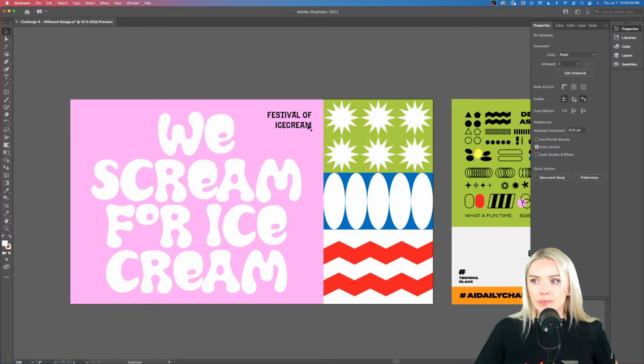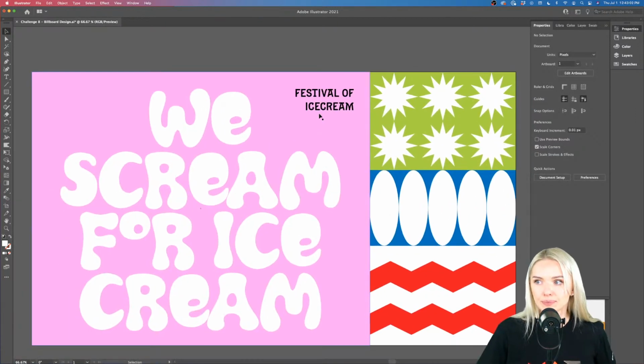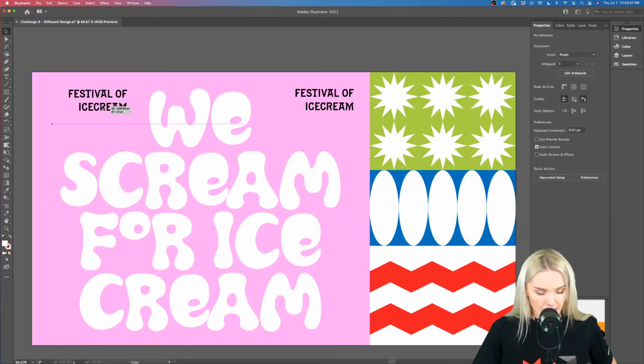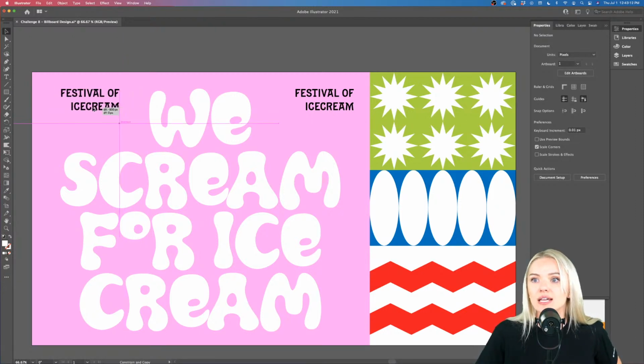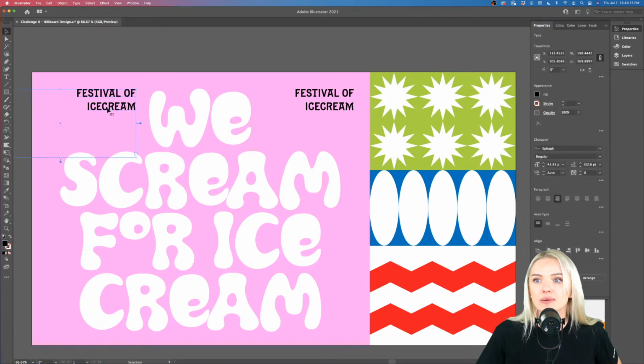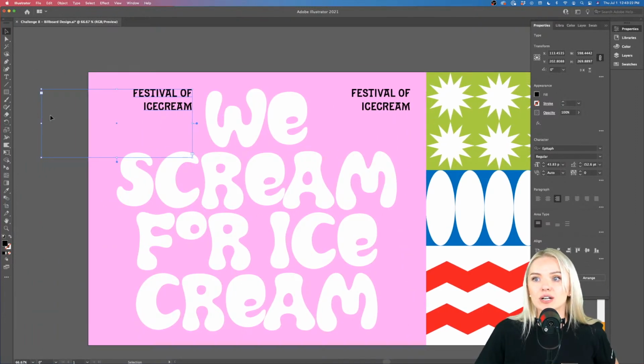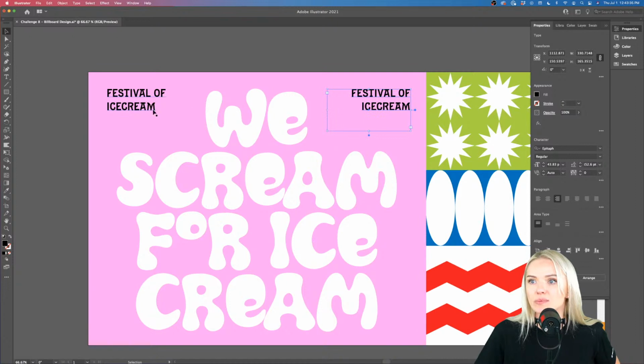And now I'm going to copy paste this festival of ice cream element, holding Option. I'm going to place it on the other side, and I'm still not letting go. I'm holding Shift in addition to that, so I'm on the same height, and I want to stay on the same height so that we have this very seamless layout going. Now we want to arrange this text on the left side for this side, so I'm going into my paragraph settings and I'm going to click Align Left. There we go. Cool. All right, I'm going to make this text box just a little bit smaller because I don't need all of this space.